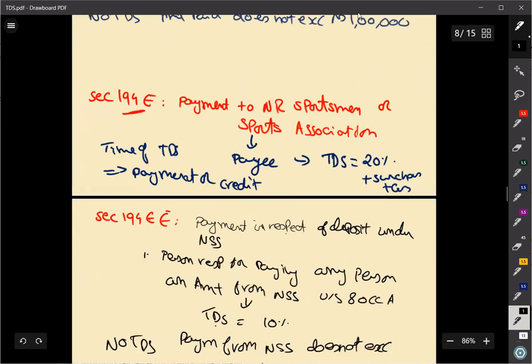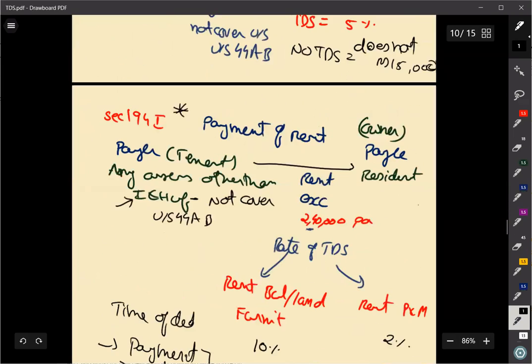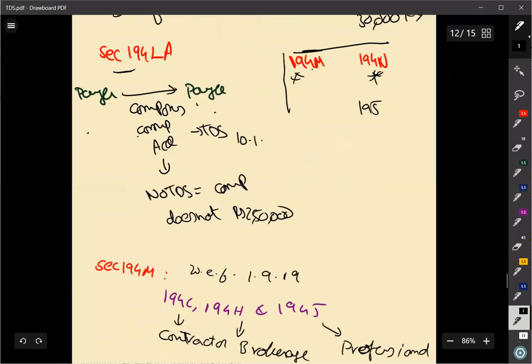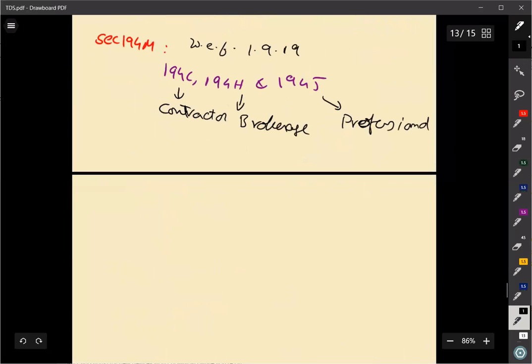So now this 194M clearly says that this provision is applicable only to an individual and an HUF.